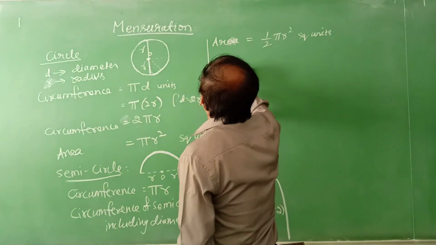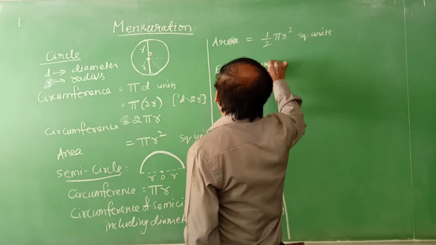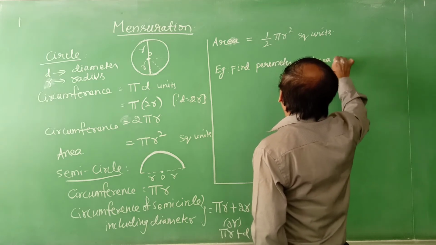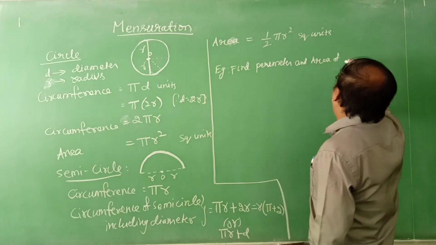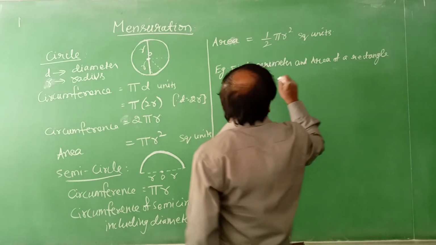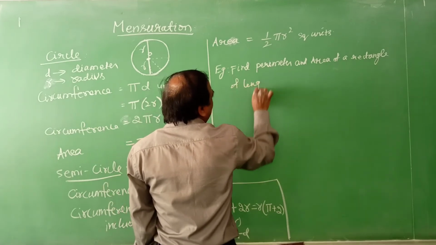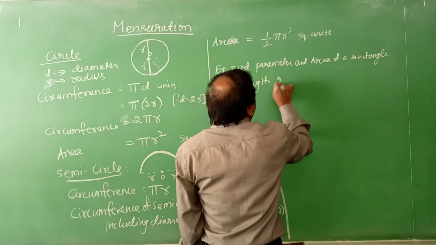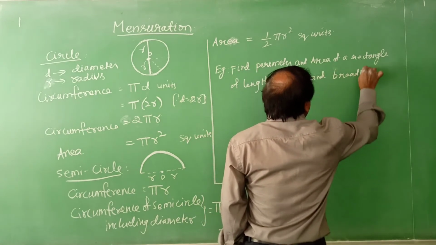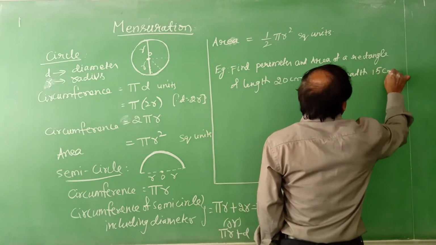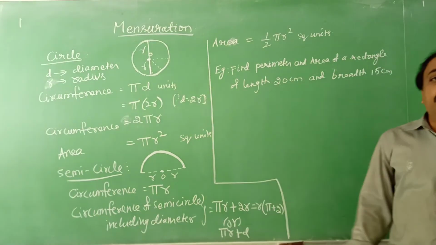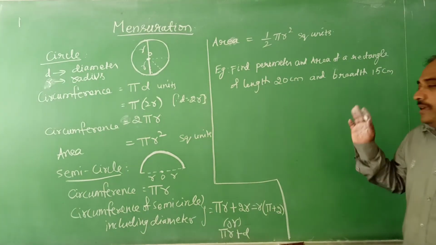Example: find the perimeter and area of a rectangle of length 20 centimeter and breadth 15 centimeter. Observe it. The given figure is a rectangle. Length and breadth are given. We have to find out its perimeter and area.